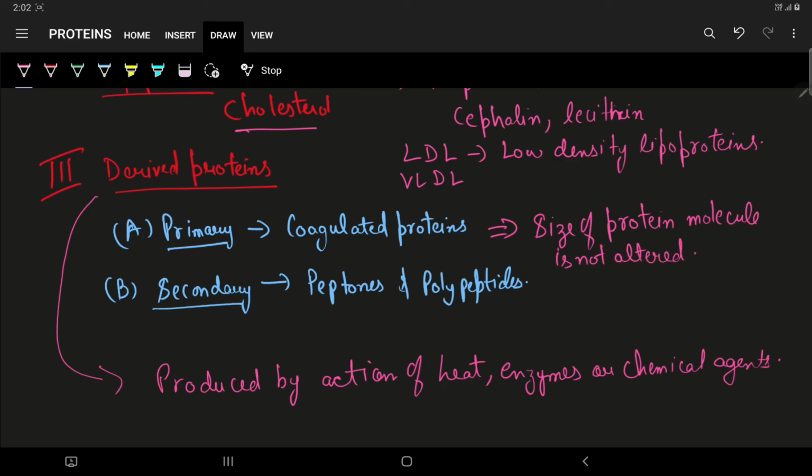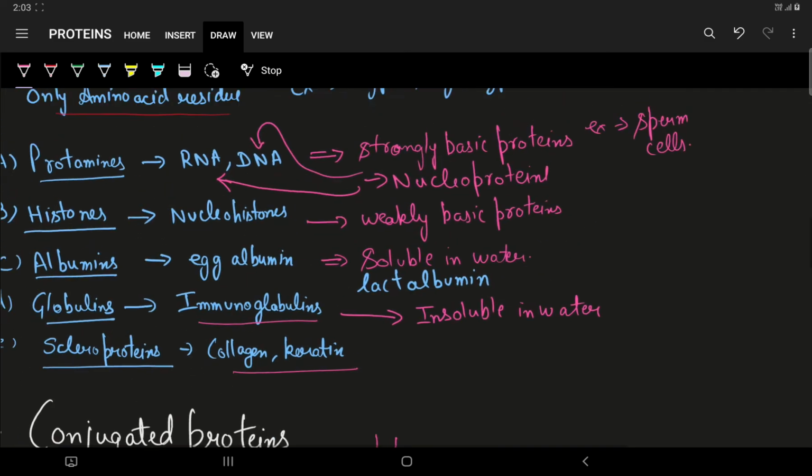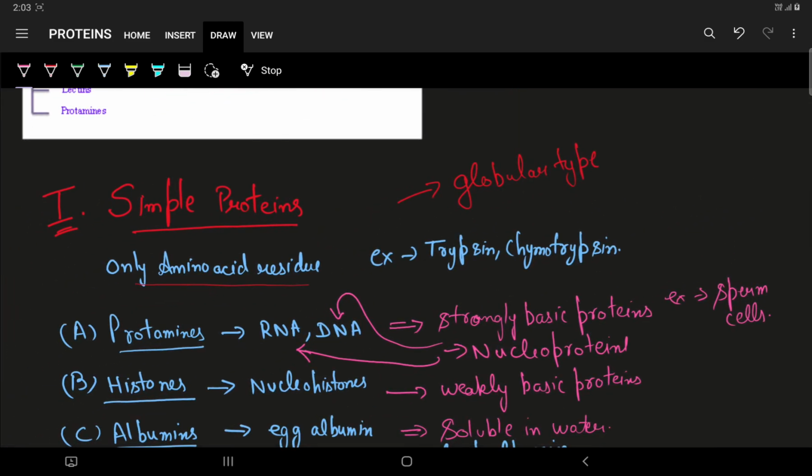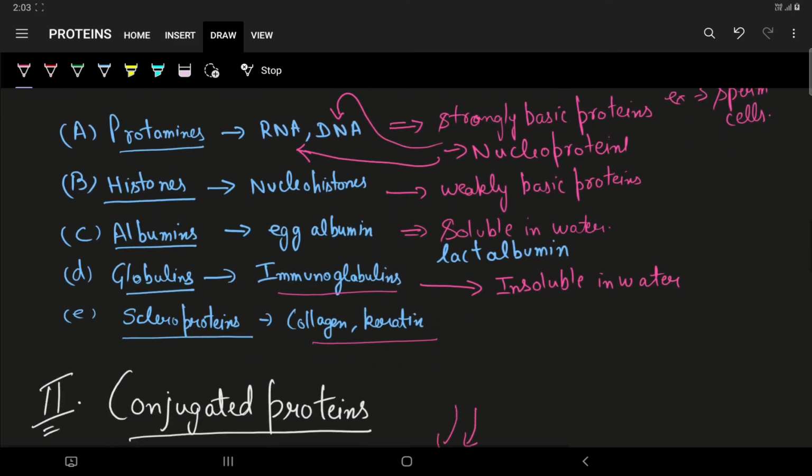Whereas in case of secondary proteins, the derivatives in which the hydrolysis has occurred. So as a result, they are smaller than the original proteins. So I hope the classification of proteins is clear to you all. So once again, have a quick look on how these are classified. The simple proteins, these are globular type, they are of various subclasses such as protamines, histones, albumins, globulins, and scleroproteins.